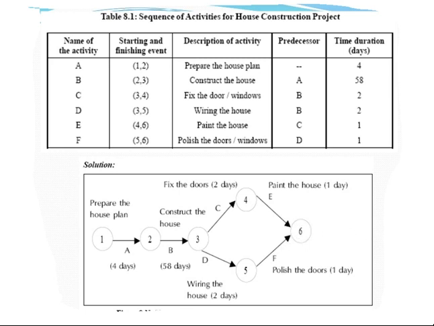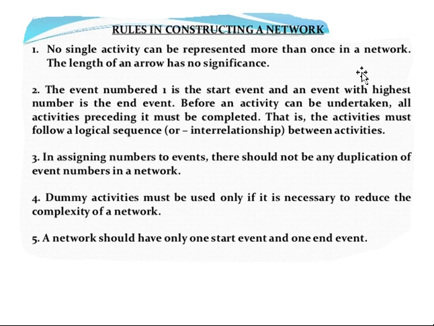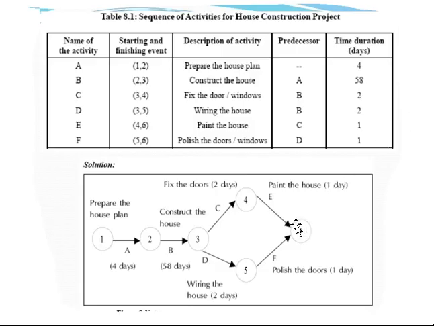As I told earlier, when you are constructing your network diagram, it should have a common endpoint. So activities E and F should end at a common point. That common point is 6. You should not show 6 here and 7 here. If you show like that, it will have two endpoints, and the project will violate the rules of a network diagram. You should have a common endpoint and also a common starting point, and it will always flow from left to right.